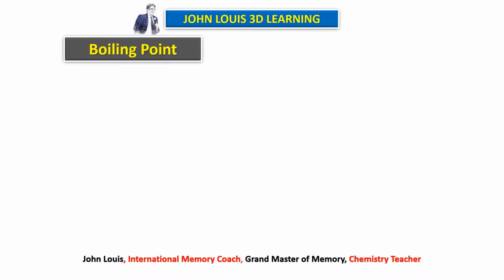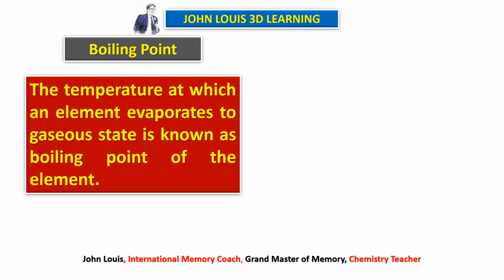So first let us take boiling point. What is boiling point in the very first place? The temperature at which an element evaporates to gaseous state is known as the boiling point of the element. You take any element and if you go on heating it, at one particular temperature, what will happen? It will start evaporating into gaseous state. So that temperature is known as boiling point.